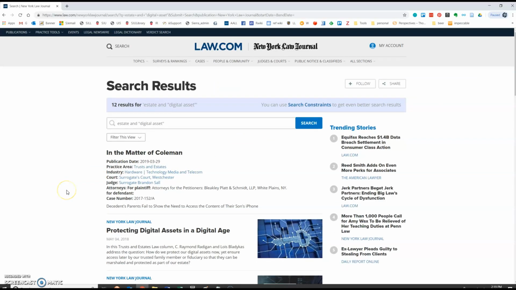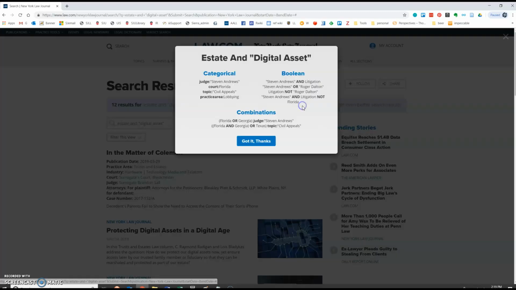Okay, so I see a few results, and one of the things they do is they give you an option to look at their search constraints. Basically you're just getting some advanced search options. So you can look for specific judges, courts, topics, practice areas, combinations. I do put things in quotation marks a lot when I use New York Law Journal, simply because you can get an awful lot of things that are misleading or simply irrelevant if you're looking for a phrase. So you might use those.